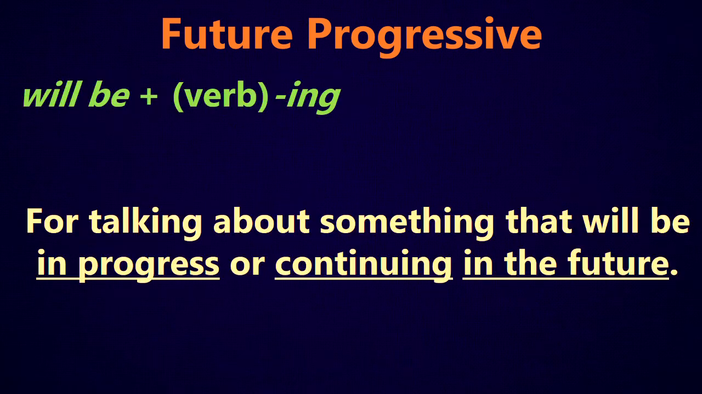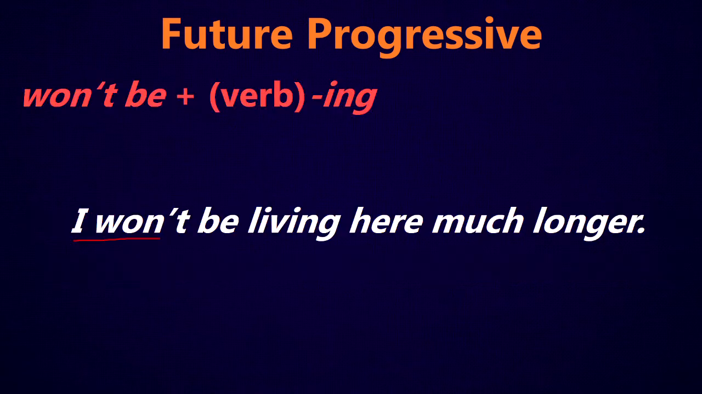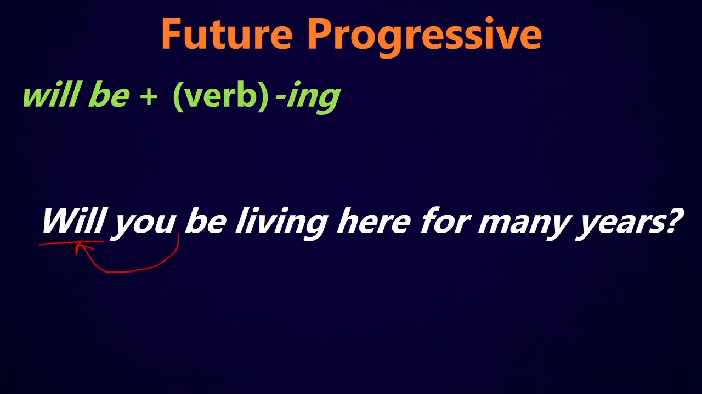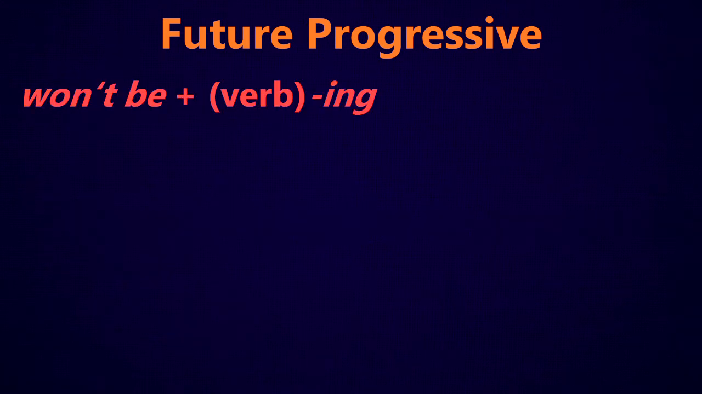So we use this form for talking about something that will be in progress or continuing in the future. So for example, will you be living here for many years? So we're talking about a future that's from now continuing into the future. So we're thinking about that whole time period from now into the future.